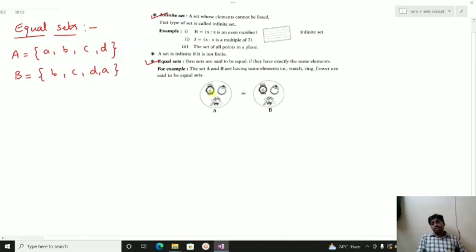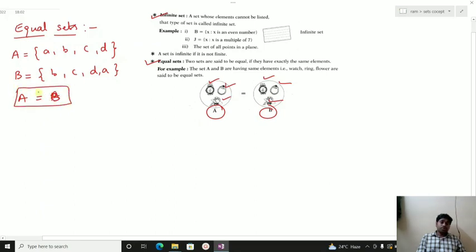In the example, set A consists of a watch, a ring and a flower. Set B also consists of the same elements, so they are equal sets, because A equals B here. I hope you understood.